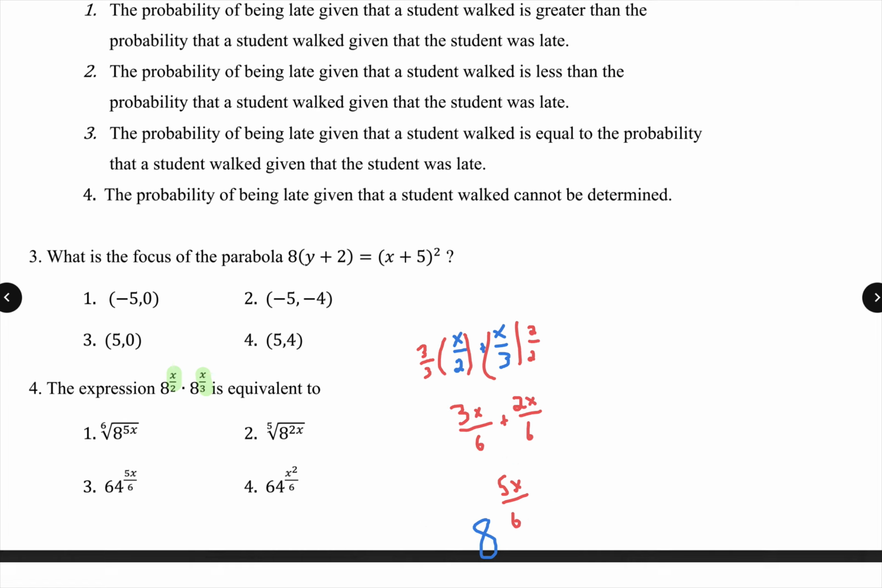So if I look over here, I know right off the bat that these two are not going to work. It's only between these two. If I write this with a radical sign, I know my 6 has to be my root, and I'm raised to the power of 5x. Only answer choice number 1. Not too bad. And that's the end of page 1, the first part of our multiple choice.